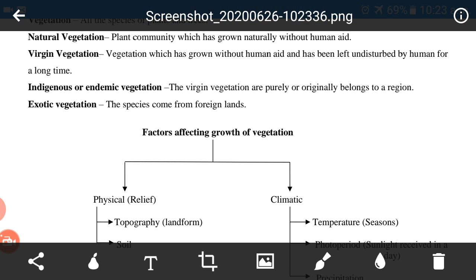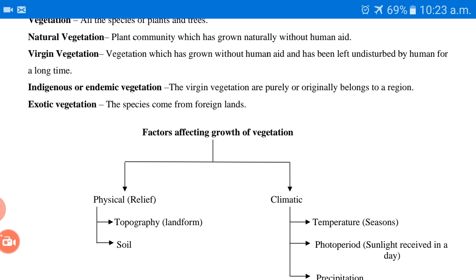Exotic vegetation: the species come from a foreign land, meaning human beings have brought them from foreign areas and grown them in other areas which are not suitable for them, or where earlier there was no vegetation of that kind, so it is known as exotic vegetation. So these are the various terms which are used for vegetation.